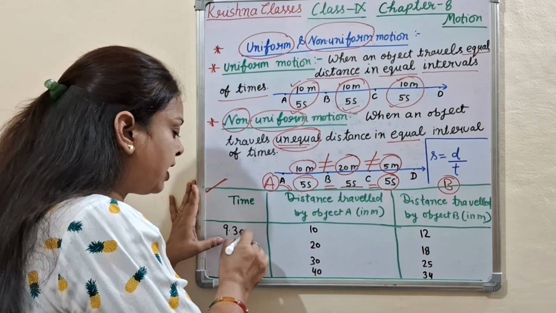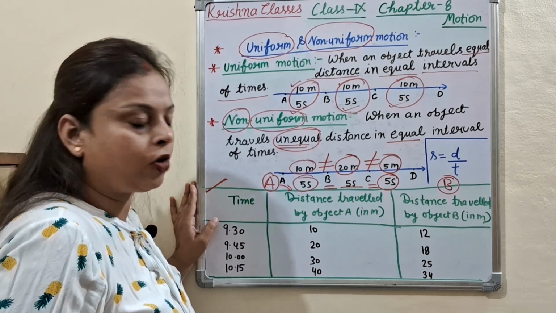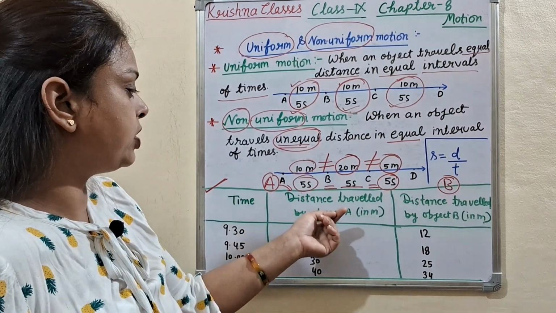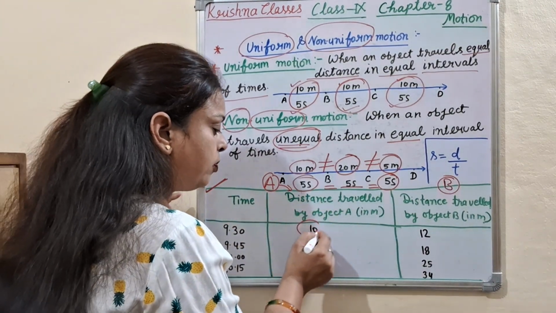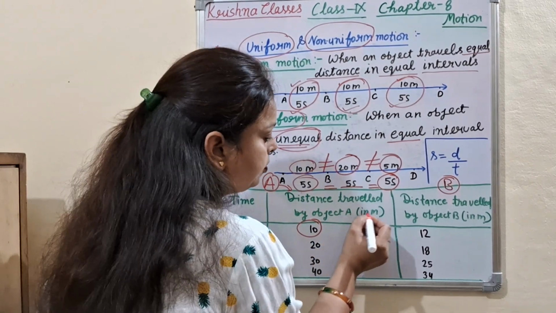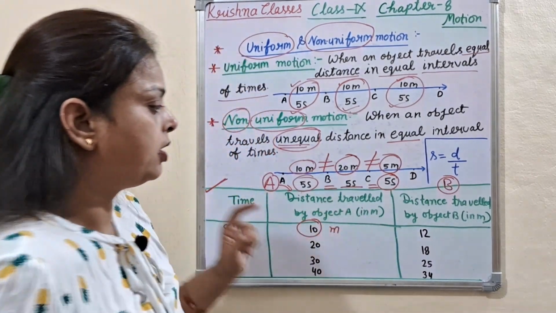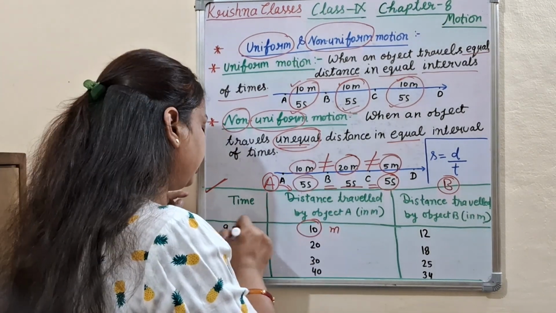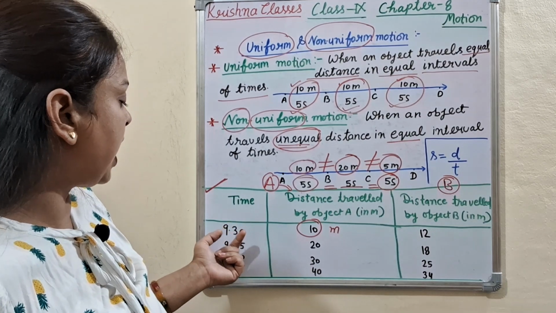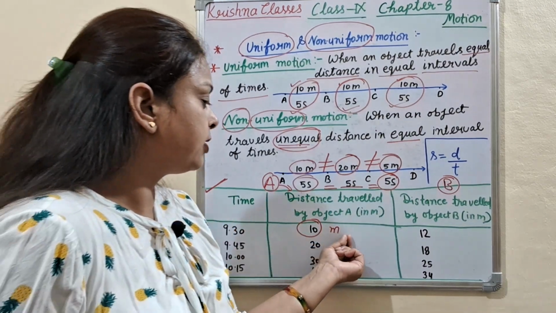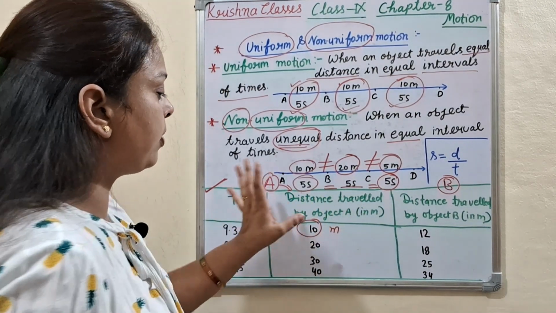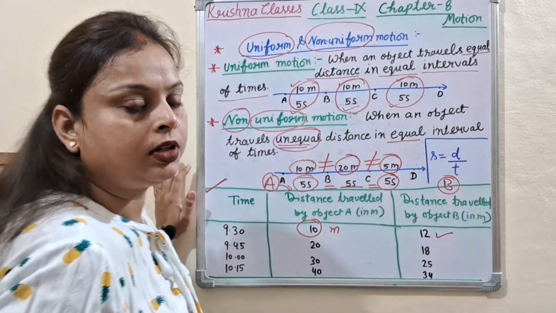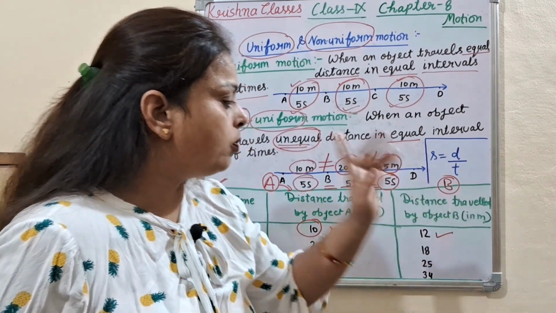Time is 9:30, and the distance traveled by A is 10 meter, and traveled by object B is 12 meter.